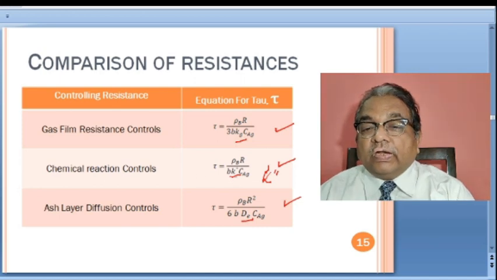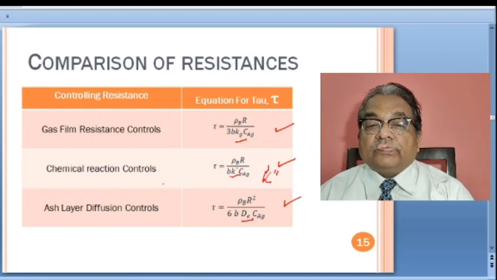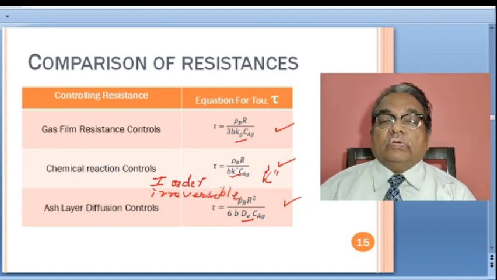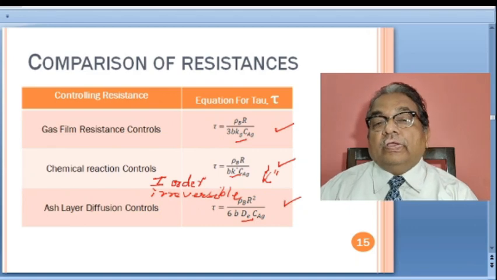Now this K double prime, or rate constant, is a first order rate constant. We are considering the reaction to be first order and irreversible. So, first order irreversible.